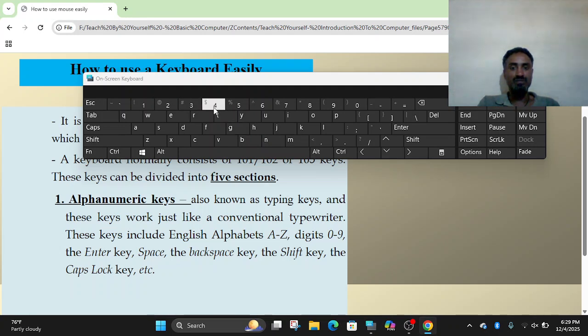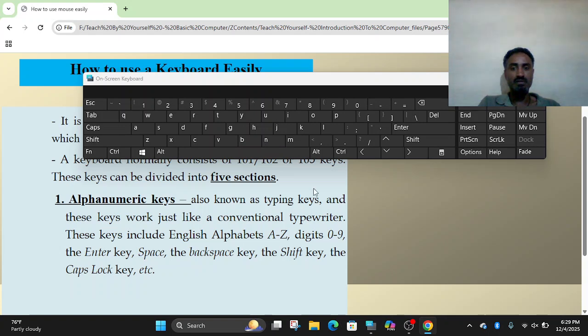Here, it's typically the same as a conventional typewriter. A conventional typewriter consists of alphanumeric keys only, numbers and letters, a combination of letters and numbers. These include English alphabets A up to Z, capital A up to Z, or lowercase, and digits 0 up to 9.